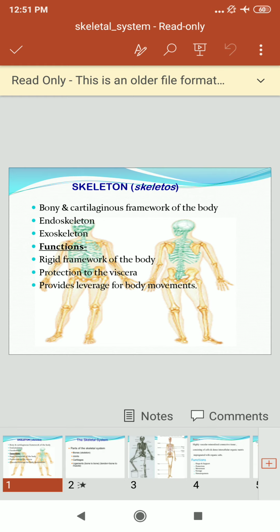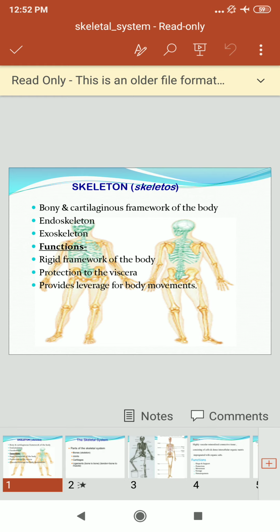Basically, the human skeleton performs 6 major functions. Firstly, support to your muscles and body, then movement, protection, production of blood cells, then storage of minerals and endocrine regulation.